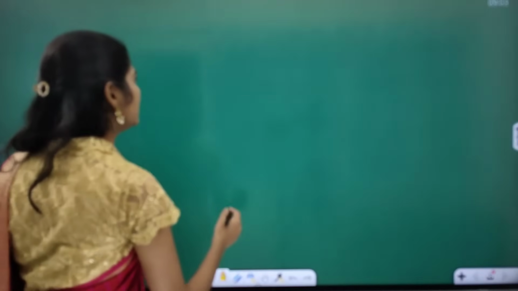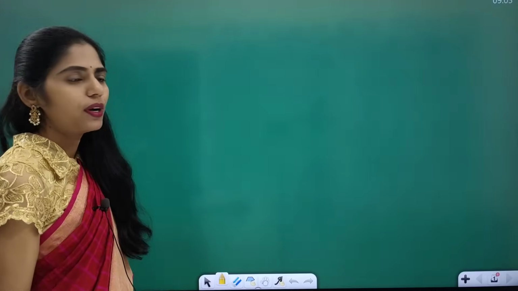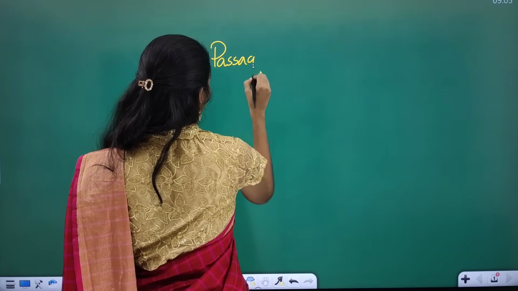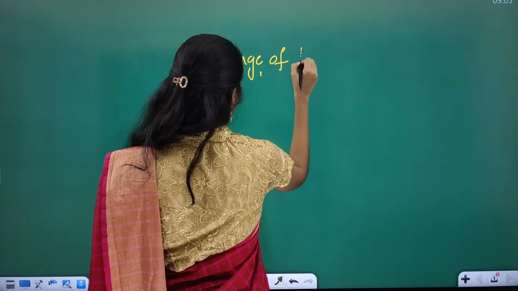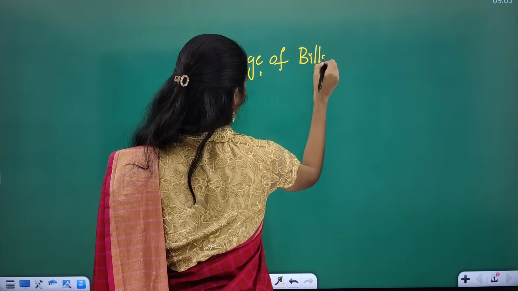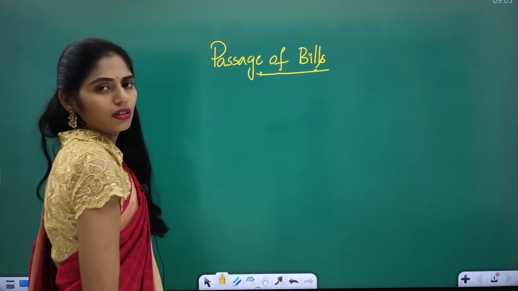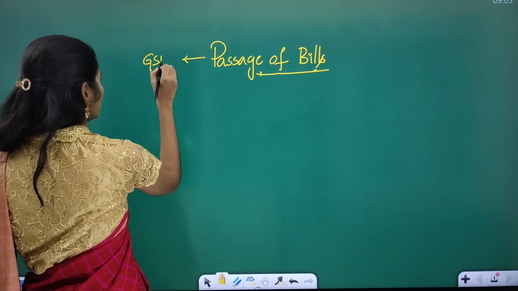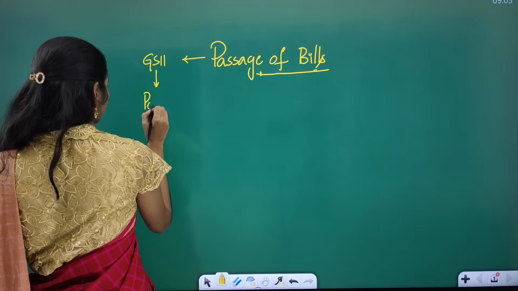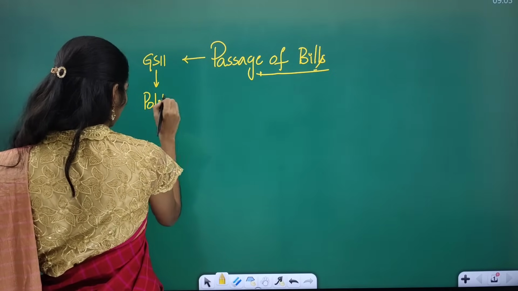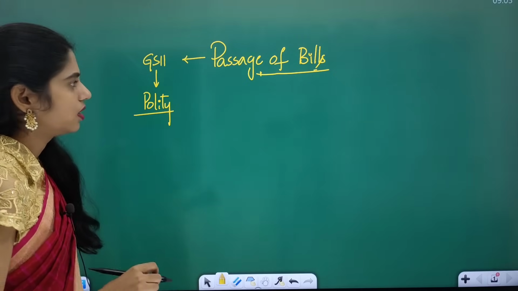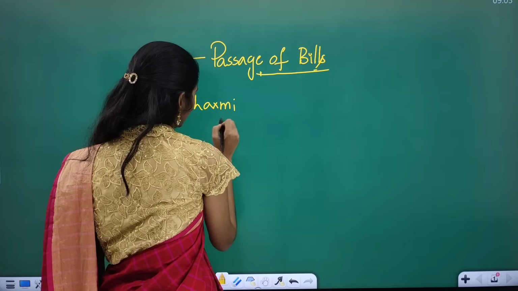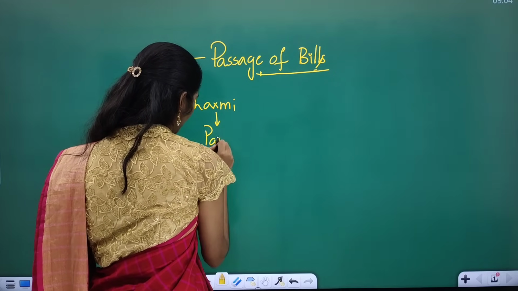This article is important from GS Paper 2 under Polity. It is about the passage of bills. In your Lakshmikant book, you will be studying the Parliament chapter, right?